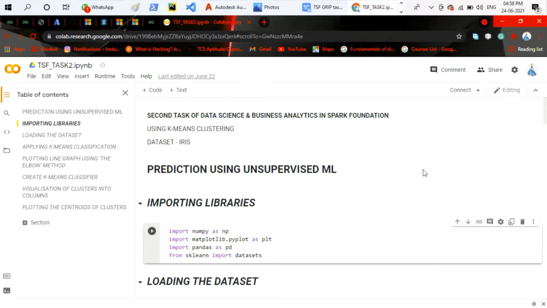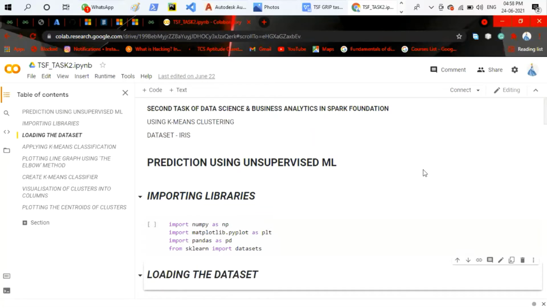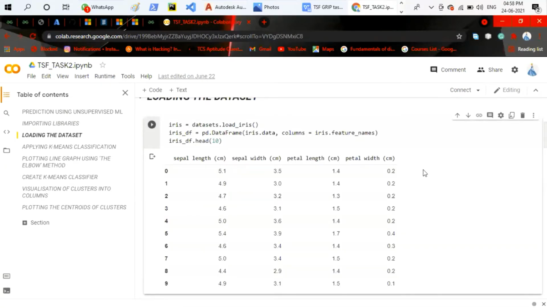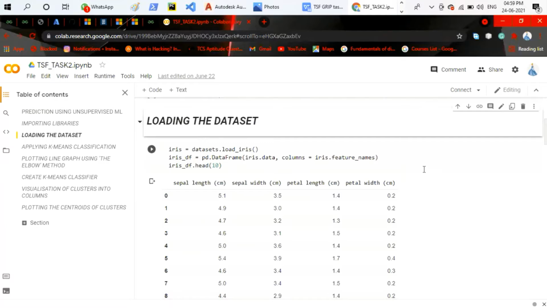Scikit-learn imports datasets which are very huge and are not available on the internet. So it can import the dataset as a CSV file and other types of file. It has many features. So here I have imported the libraries. After importing the libraries, I have loaded the dataset. For loading the dataset, I have used datasets.load_iris, which is the name of the dataset.